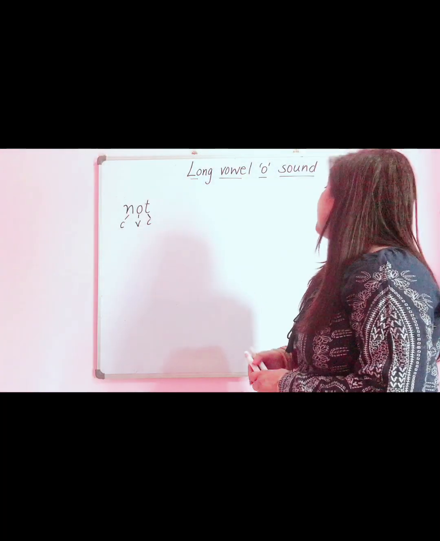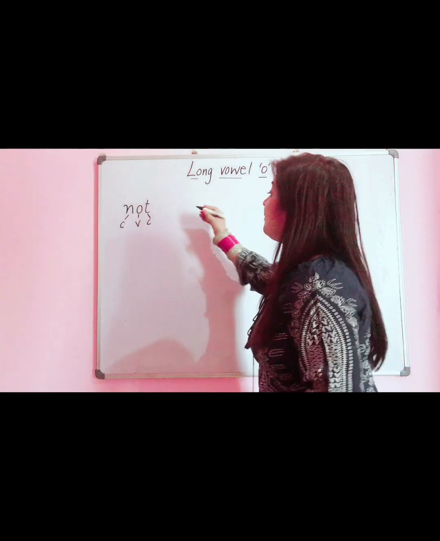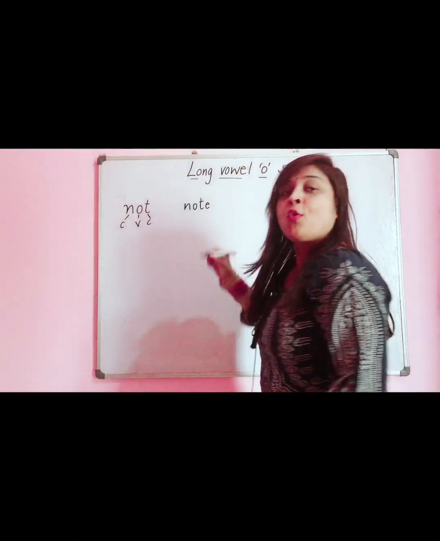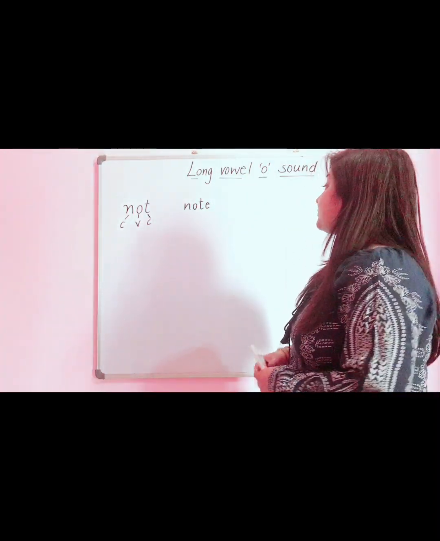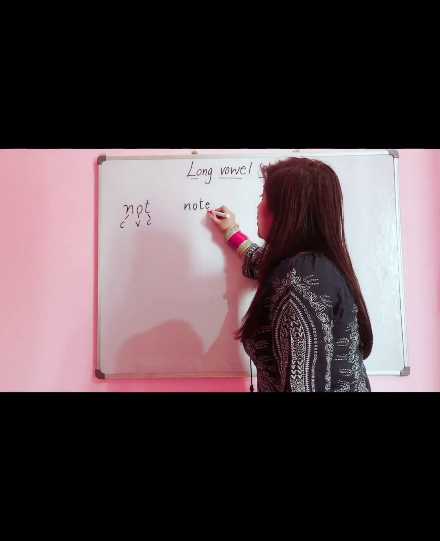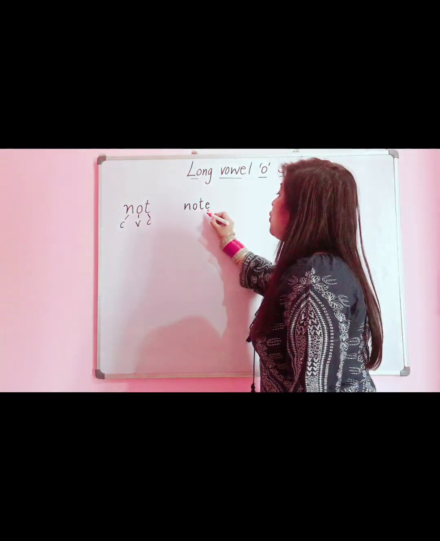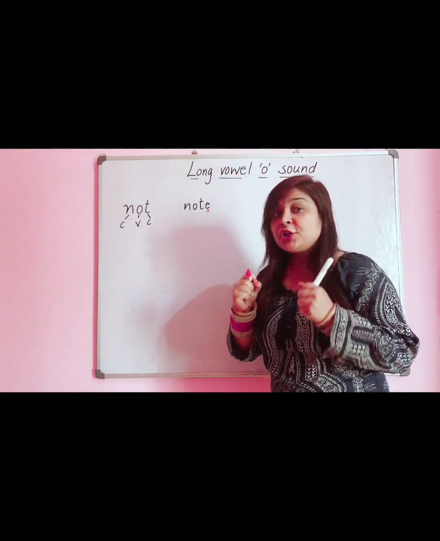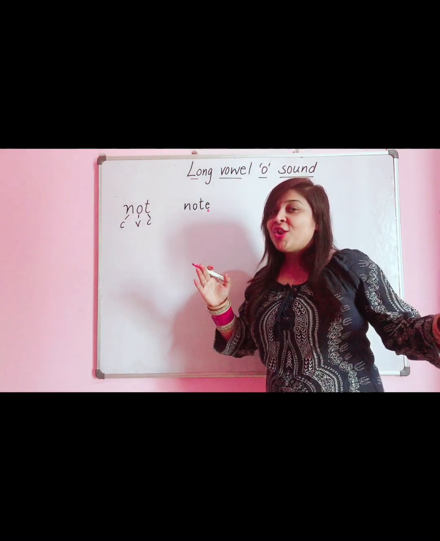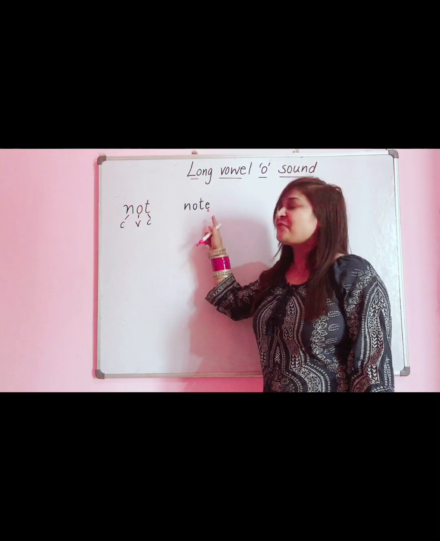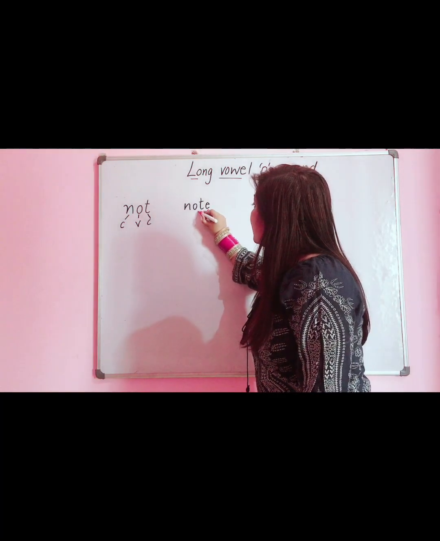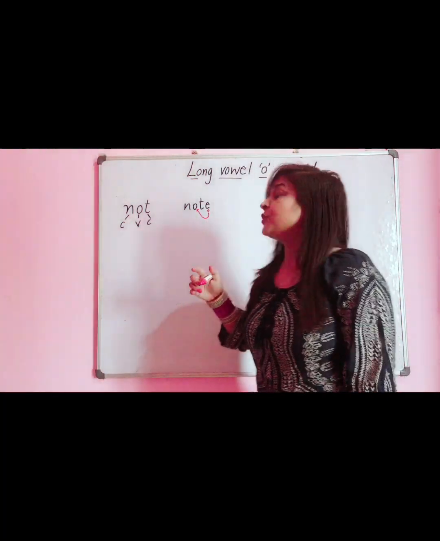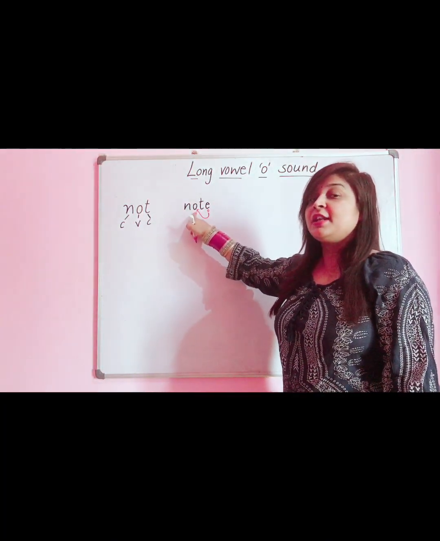And when one more vowel comes with this word, what will happen? Let's see. This vowel E will say to O, oh my friend, don't worry, I'll give you my energy and make you a long sound. That is the magic of letter E. It will give the entire energy to O and make it a long sound, that is its letter name.